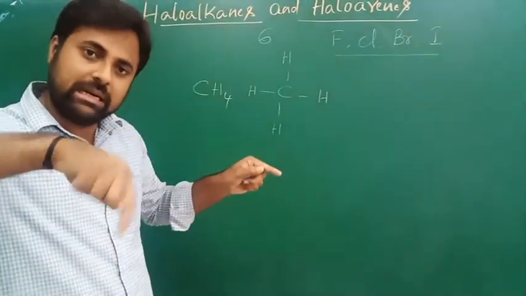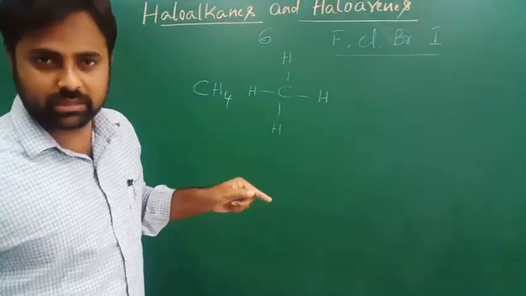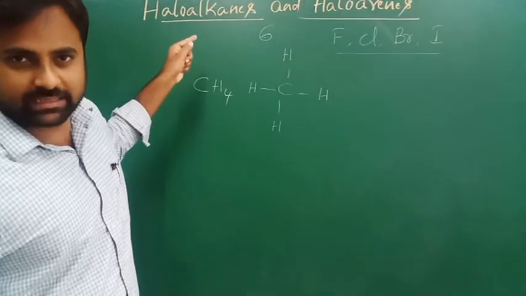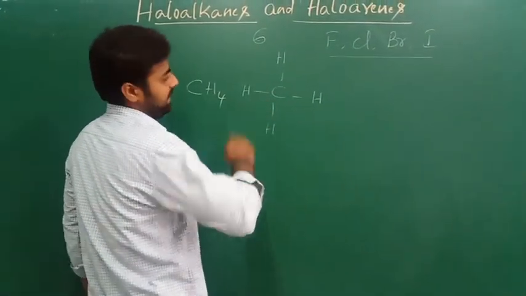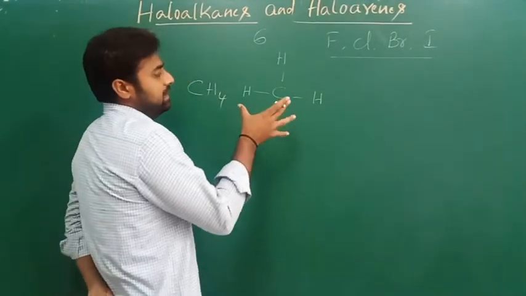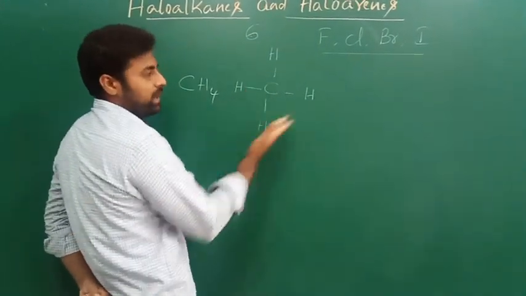The halogen containing organic compounds are called haloalkanes, right? So if I take methane as an example, this hydrocarbon contains 4 hydrogen atoms.